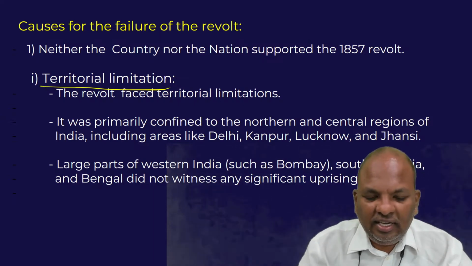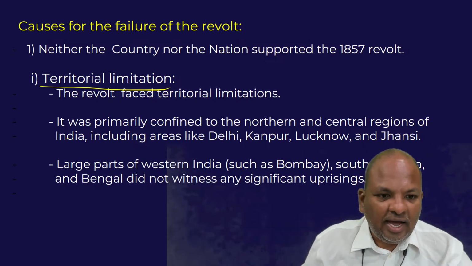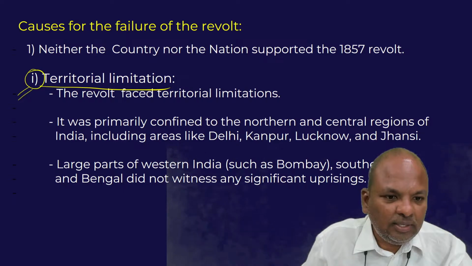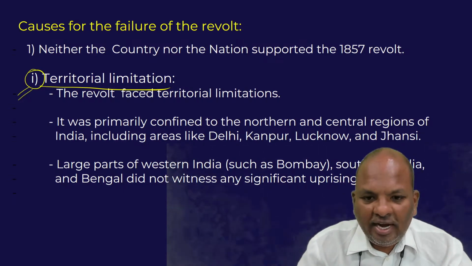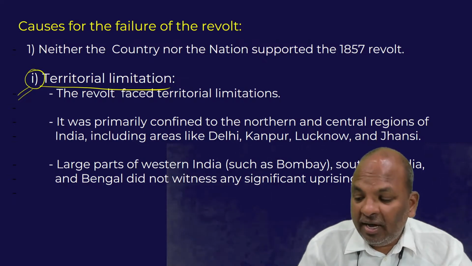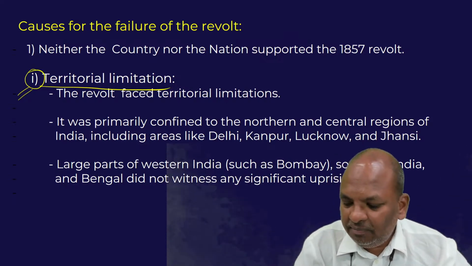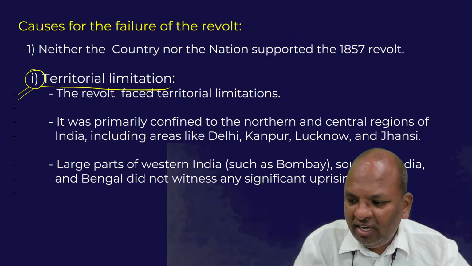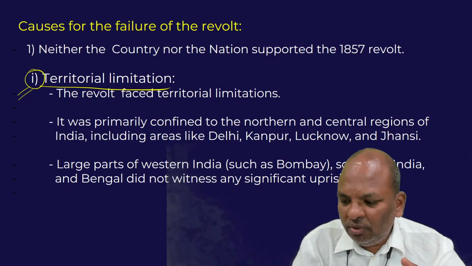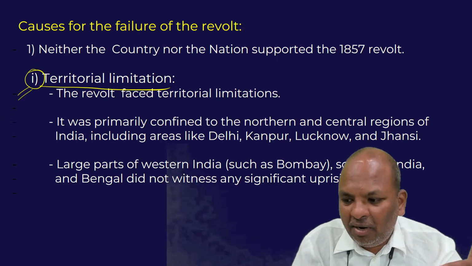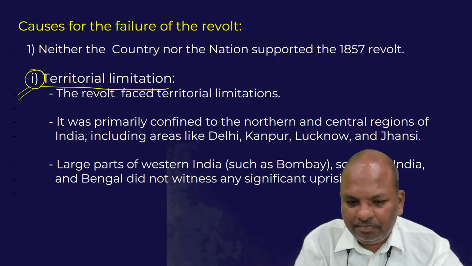The first reason for the decline or the failure of this movement is that this revolt suffered from territorial limitations. In other words, the 1857 revolt was by and large spread in a few towns of North India and Central India, whereas in a large part of India, particularly the whole of western India, and to a very great extent the whole of southern India, there was not much of a revolt against the British.